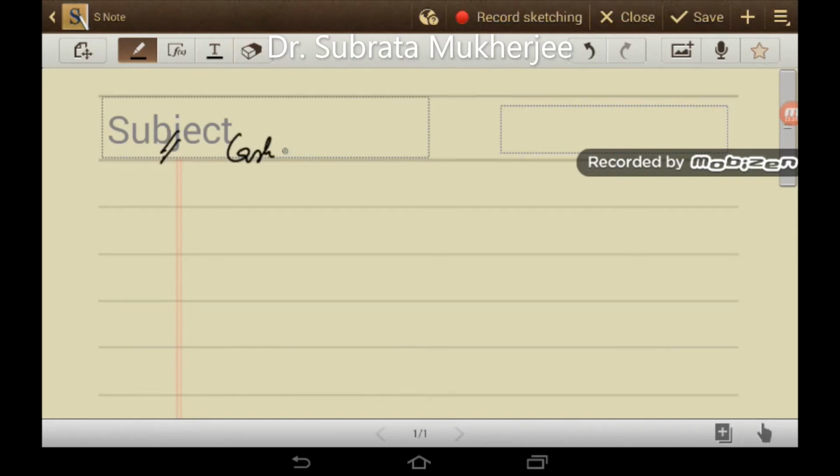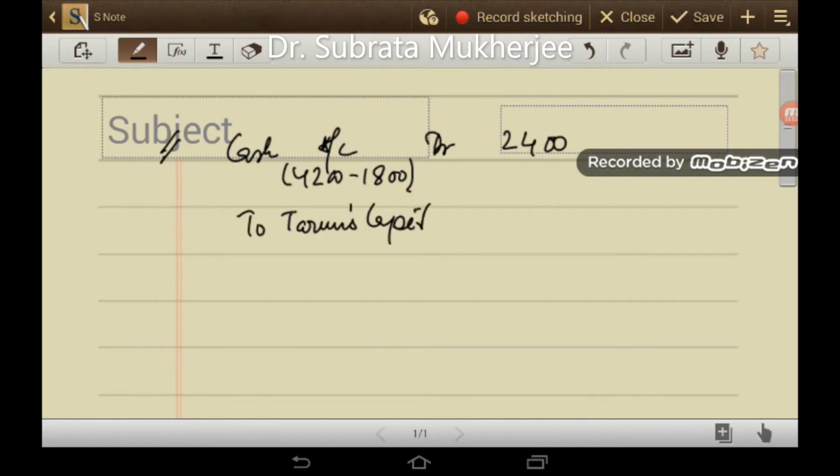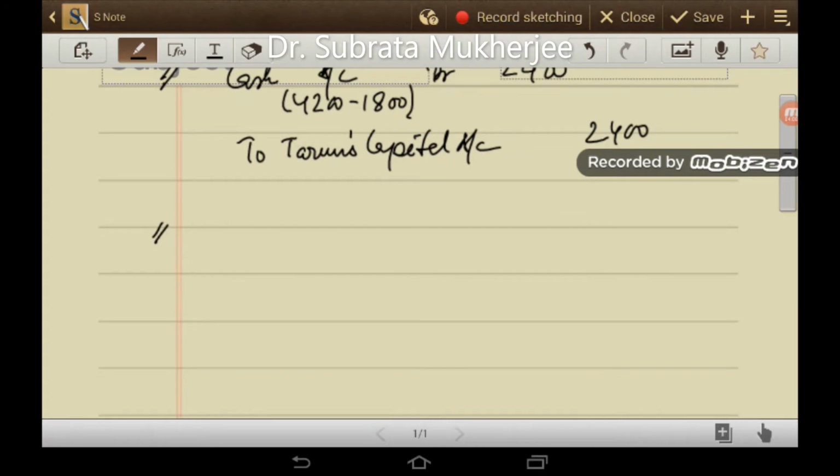Cash or bank account debit, this is 4,200 minus 1,800, so basically 2,400, to Tarun's capital account, 2,400. And the amount of 1,800 that is brought towards premium for goodwill will be taken away by Arup and Barin in their sacrificing ratio.